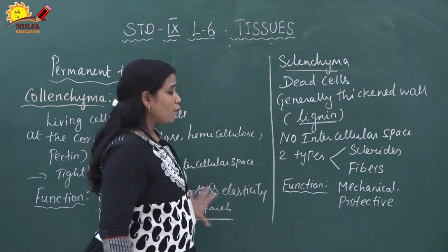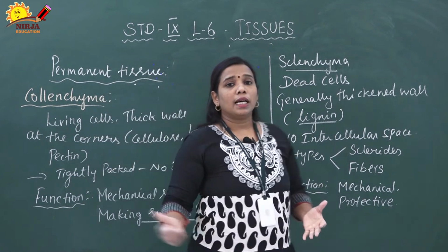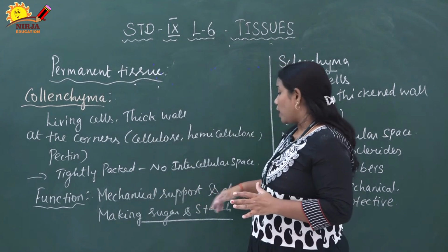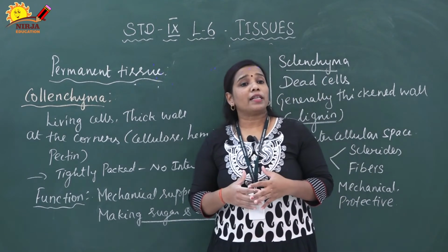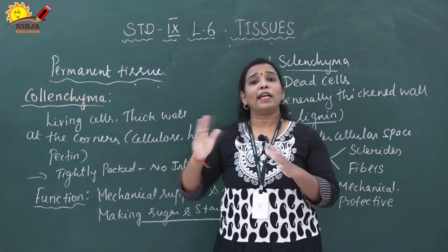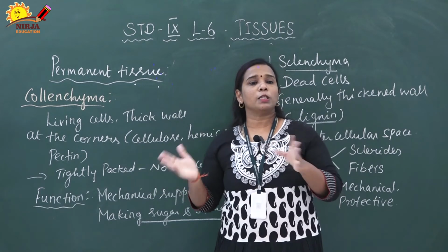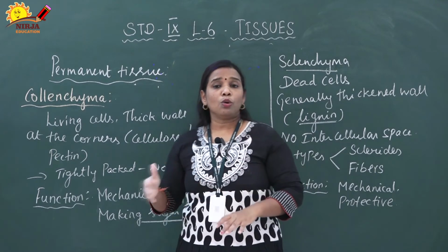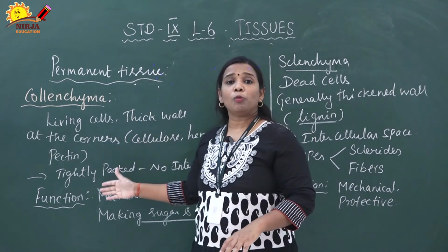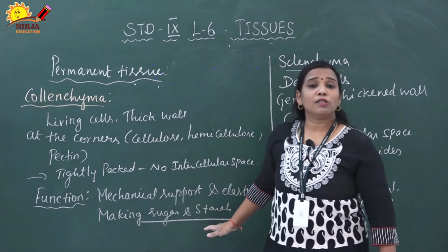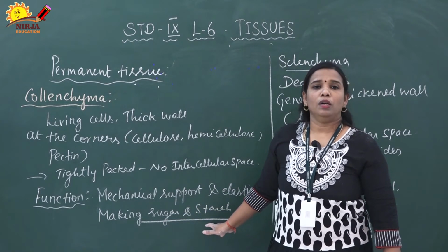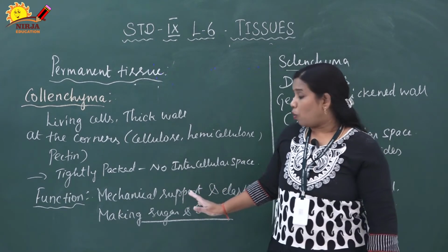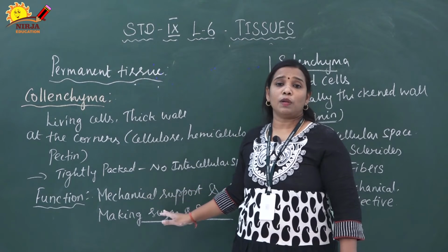What is the function? Before that we should know that collenchyma gives the plant elasticity. It gives support as well as elasticity. Elasticity means it allows bending of the plant without breaking. So it gives flexibility. In collenchyma, in some places chloroplasts are also present. So with the help of chloroplast, collenchyma can make sugar as well as starch food material. This is the main point of collenchyma. What are the functions? It gives mechanical as well as supportive function.